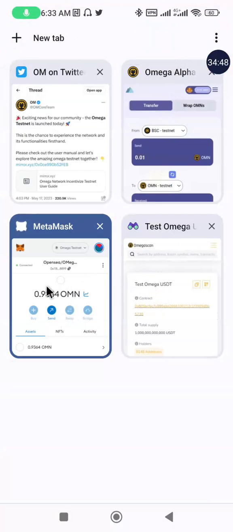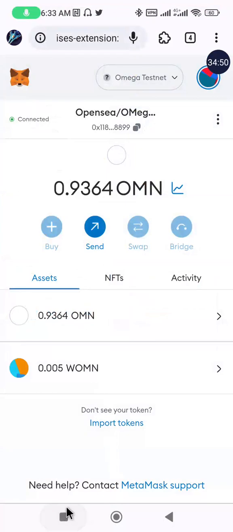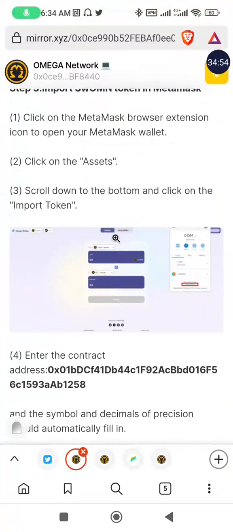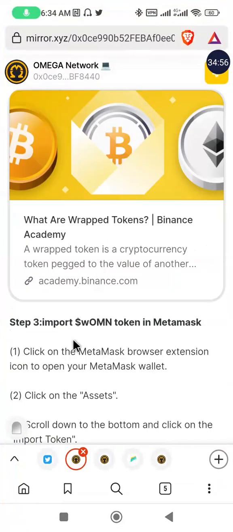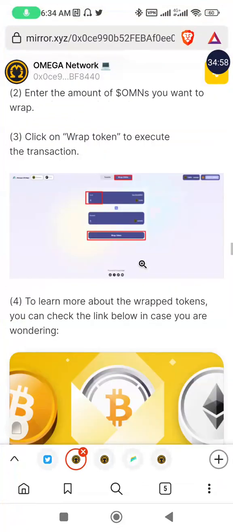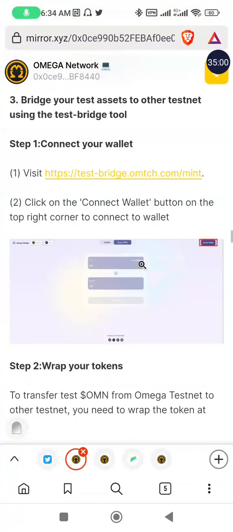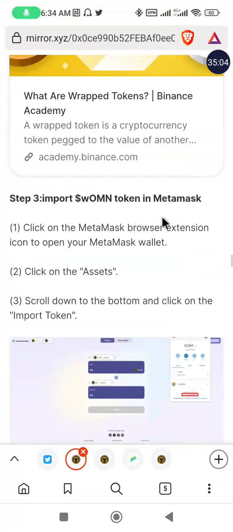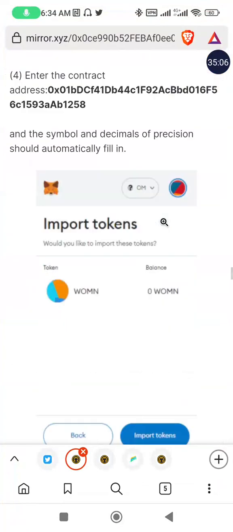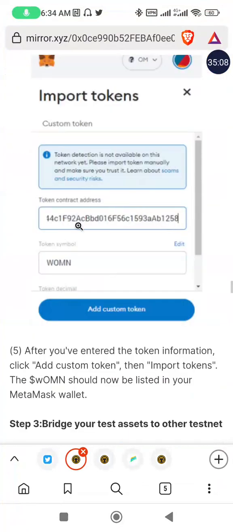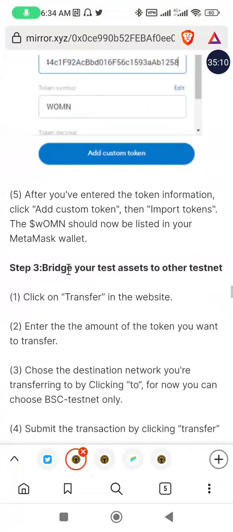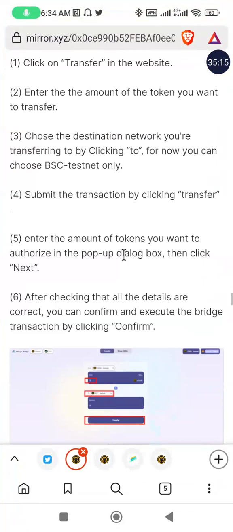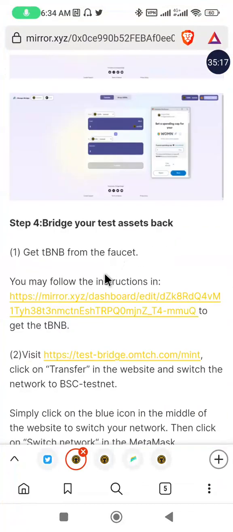So let's move to the next task. Let's see what we are supposed to do next. Okay, we have imported the contract address of the token, so we have done the bridging. Let's see the next task. This is just the adding of the contract address of the bridge token. So let's see what will be next.